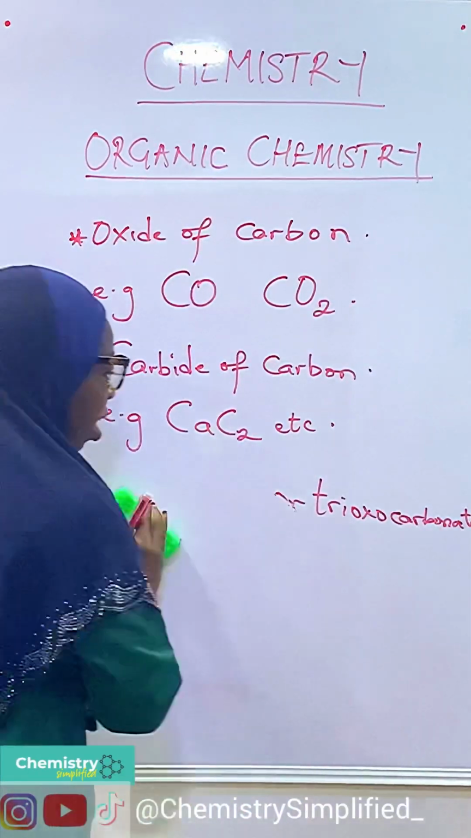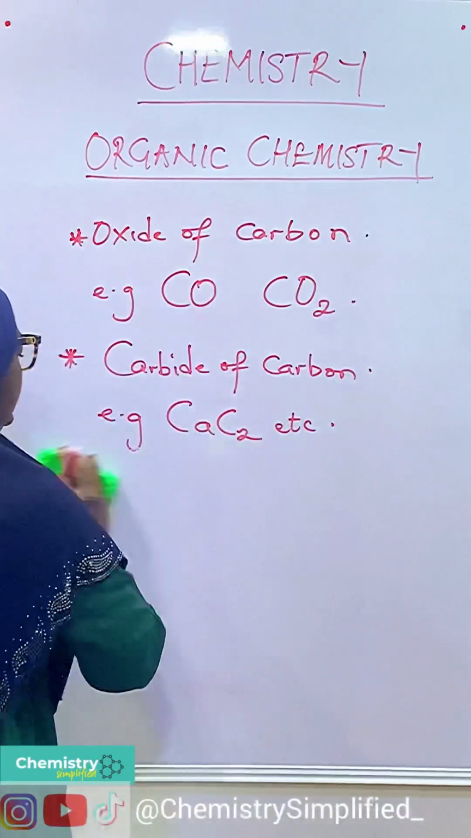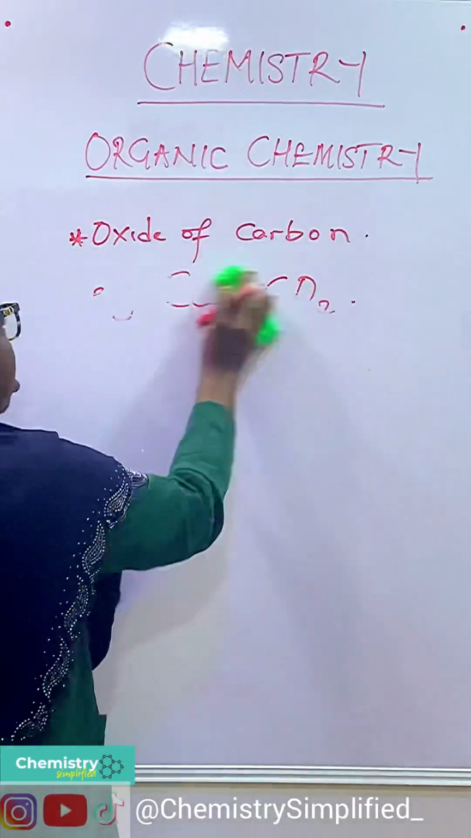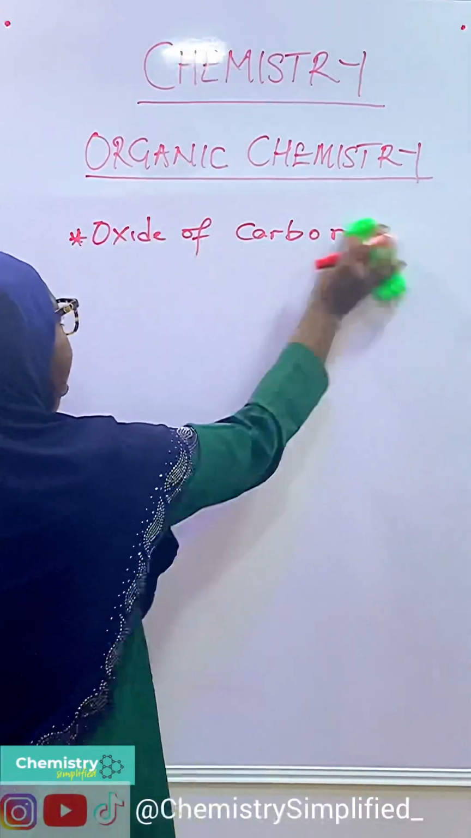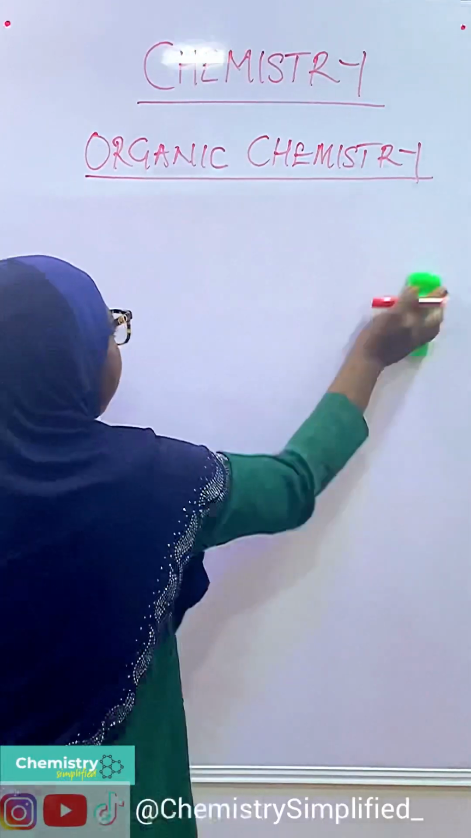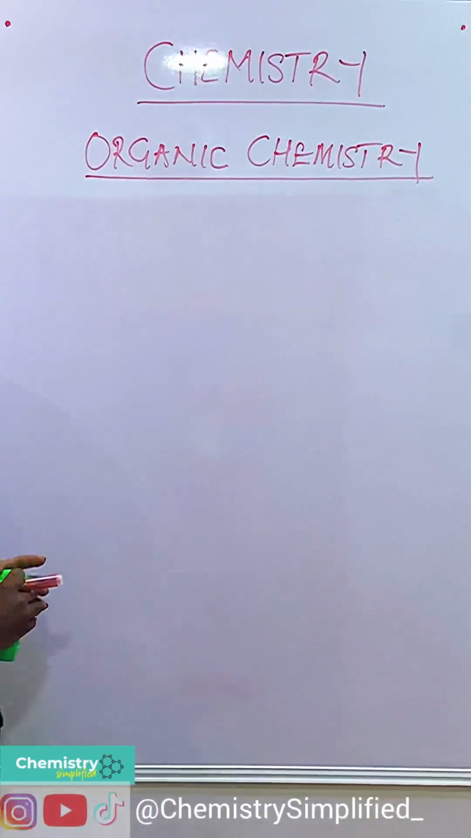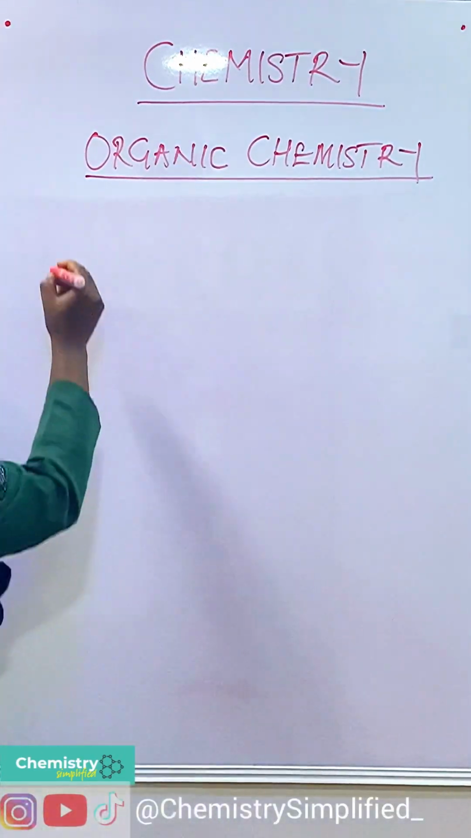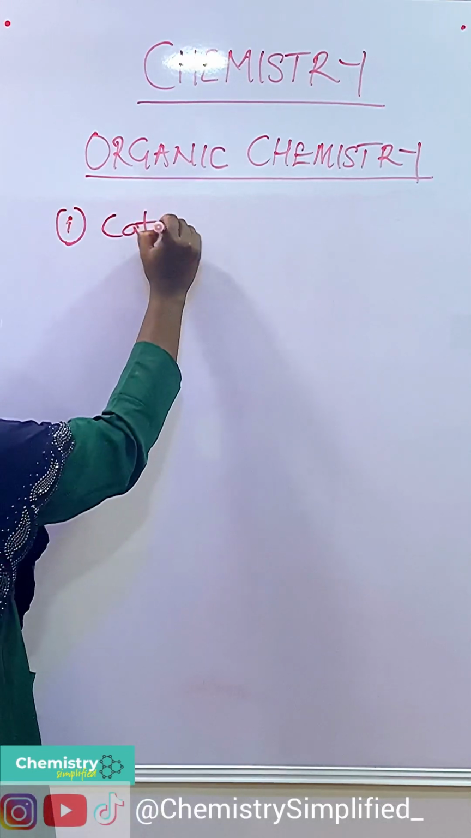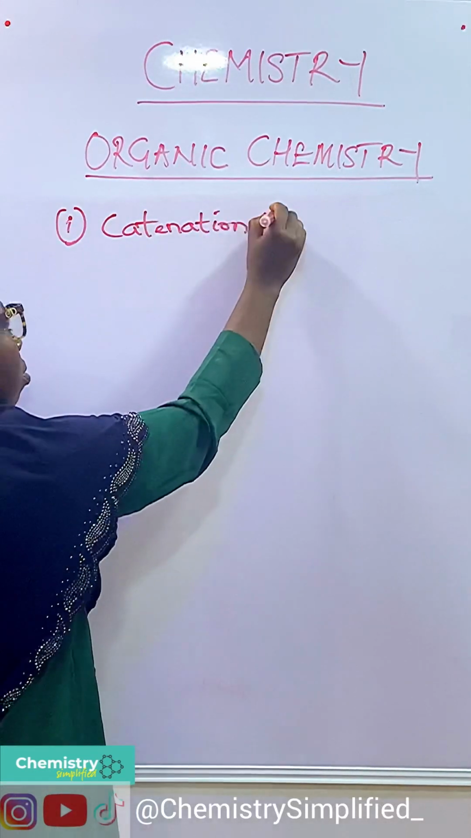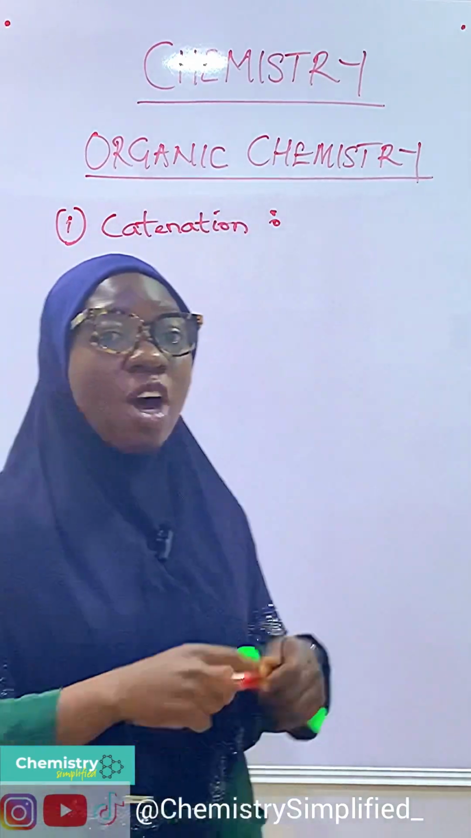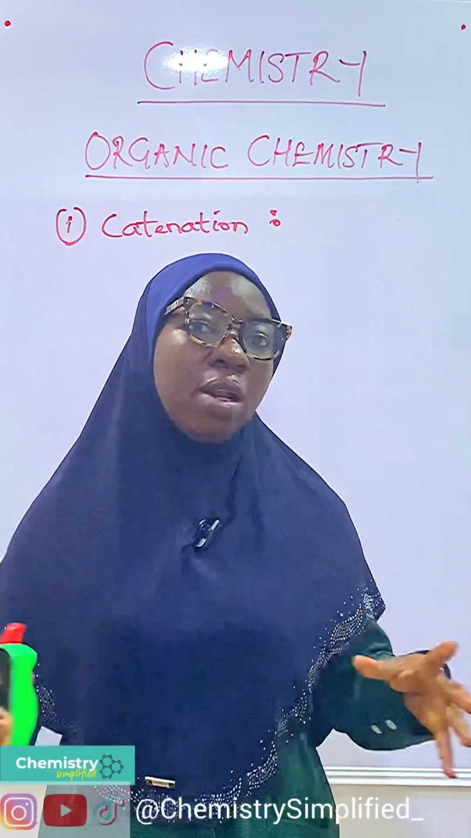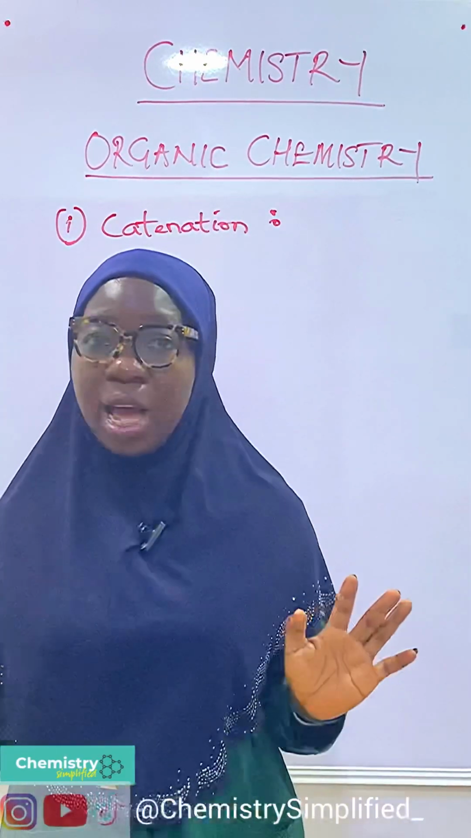Now, the next thing is, what makes carbon so unique? What makes carbon so friendly? Maybe that is why I even love organic chemistry, because carbon is a friendly element, because it can combine with itself and also with other elements. There are majorly two things why carbon is unique. The first one is called catenation. Catenation is the ability of carbon to combine with itself, or the ability of carbon to form a long chain with itself or with other elements.